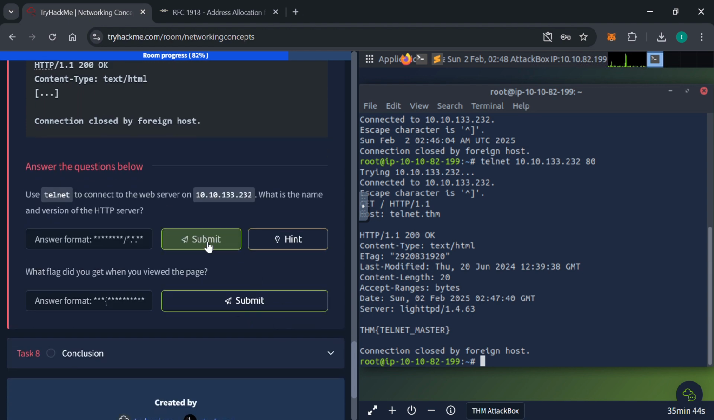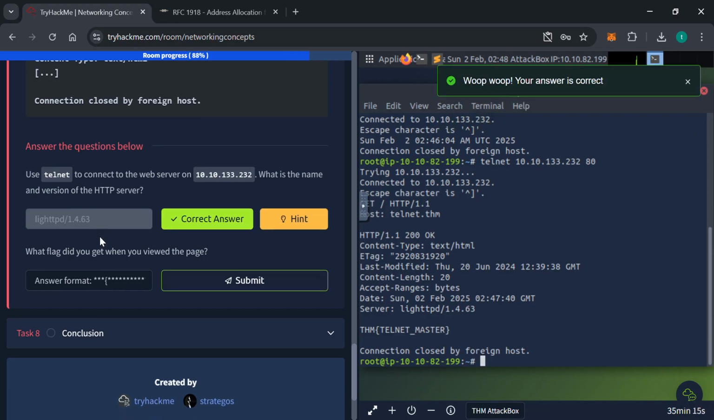So use Telnet to connect to the web server on this. What is the name and version of the HTTP server? This is the server. It is called lighttpd version 1.4.63. So we're having lighttpd/1.4.63.